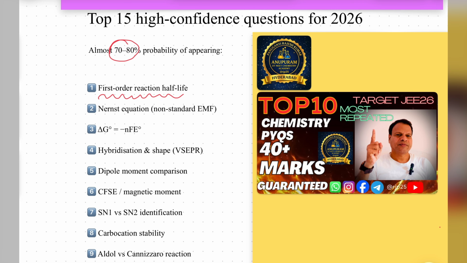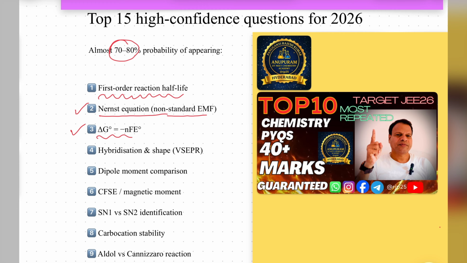Okay, students. Next one, we'll see the next equation. That is the Nernst equation. Based on this also, so many times questions are asked in this concept. Right. Next one is delta G equals minus nFE. It is related to first year thermodynamics, right? And also we'll discuss it here in this EMF.